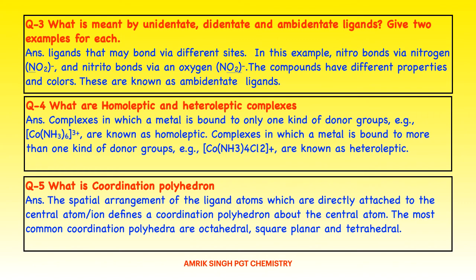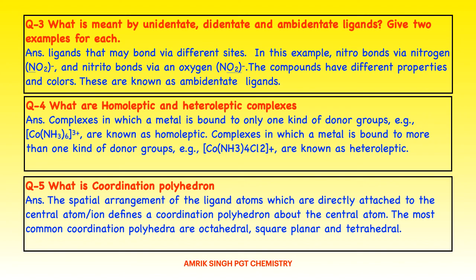Now, what are homoleptic and heteroleptic complexes? Complexes in which a metal is bound to only one kind of donor group, for example [Co(NH3)6], where only one type of donor group is there, are known as homoleptic. Complexes in which a metal is bound to more than one kind of donor group, for example [Co(NH3)4Cl2], are known as heteroleptic complexes.